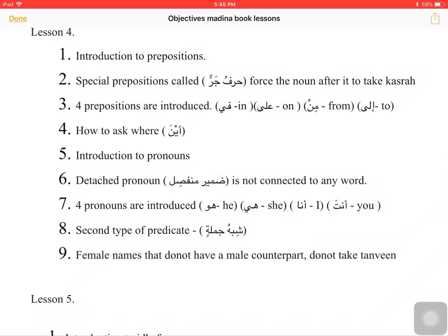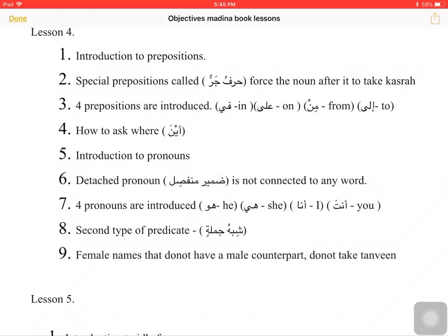We were also introduced to the second type of predicate, the second type of khabar in Arabic. This is called shibhu jumla. There are 2 types of shibhu jumla: jar wa majroor, which means there will be a harf of jar and an ism majroor. The second type of shibhu jumla is dharf.